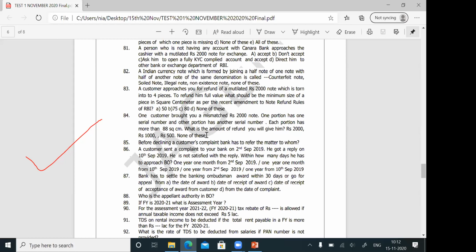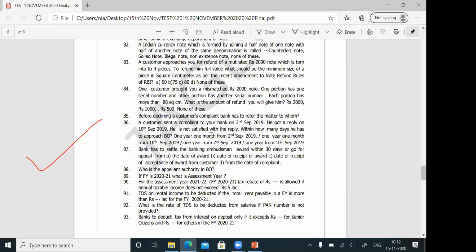One serial number you will take as a separate mutilated note, the other serial number you will take separately, and you will give him 4,000 rupees. This question was asked in last year's exam in some other bank. That is why I put the question here. These questions in this subject are frequently asked by IBPS, not only in our exam, but in other banks' exams also.